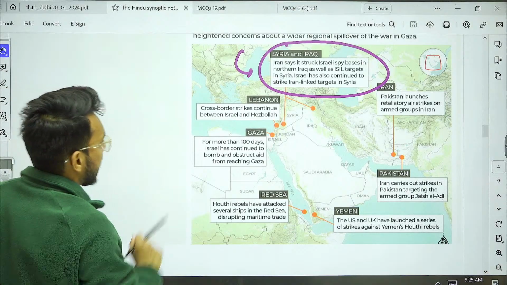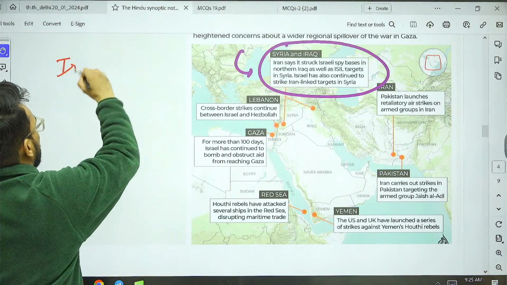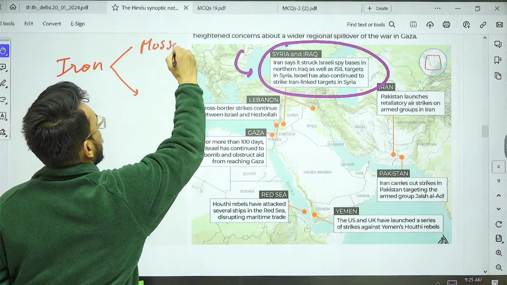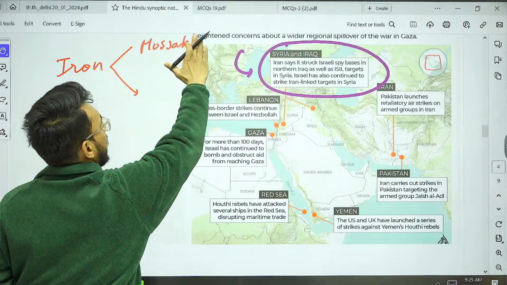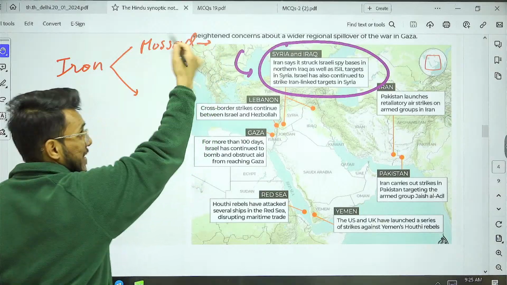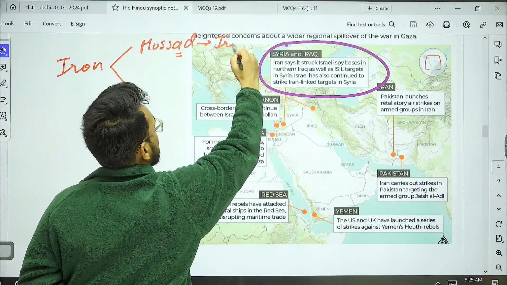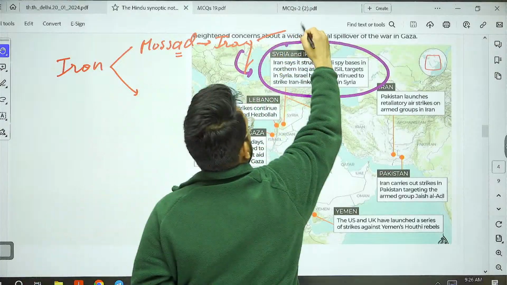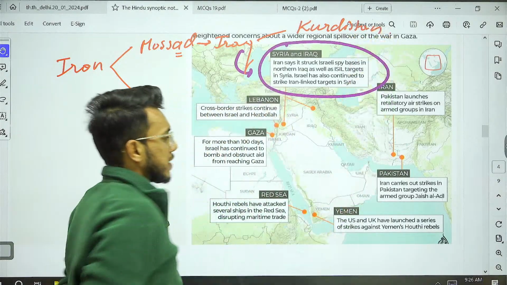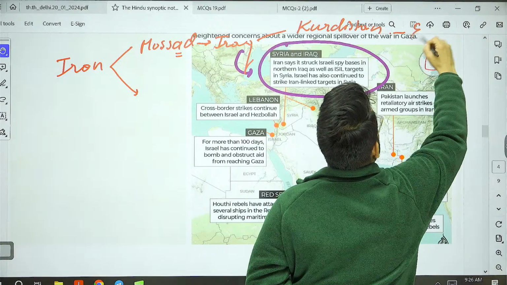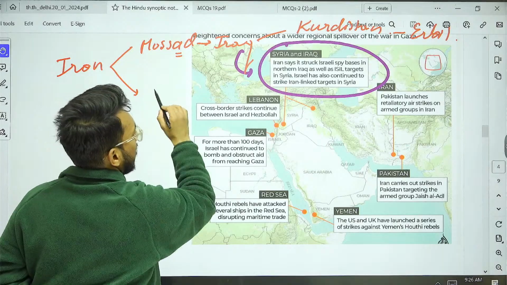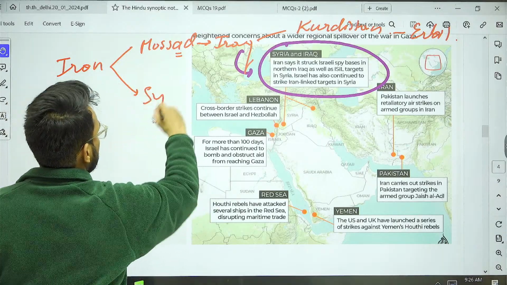Iran says that Mossad, the intelligence agency of Israel, has established its base in Iraq, in the Kurdistan province of Iraq, that is Erbil.